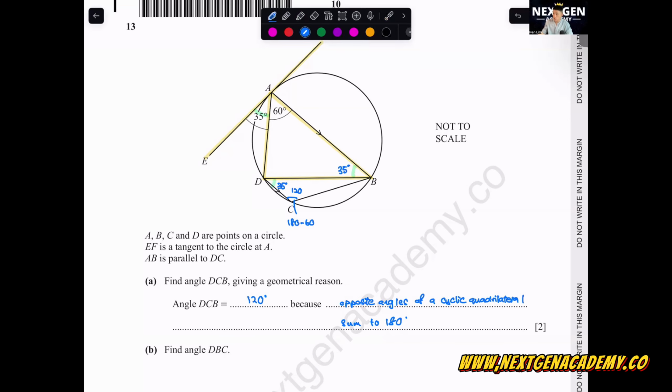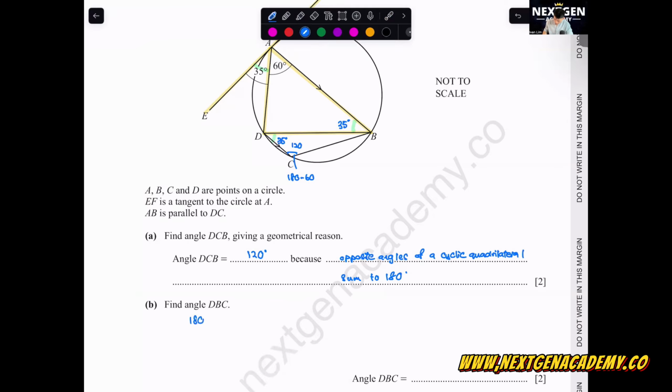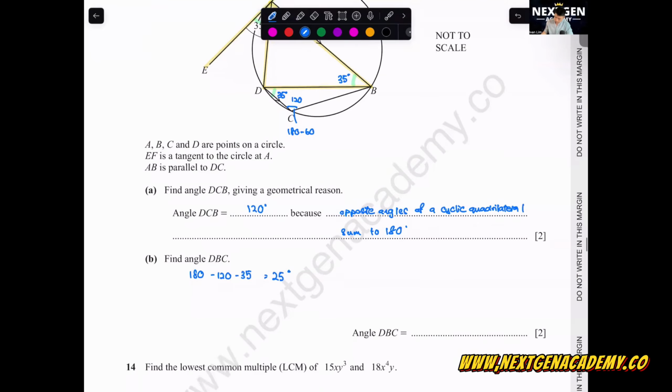Okay, so what else do we have? Here is 35, 120. They want us DBC, right? So this small angle here. So here is 180 minus 120 minus 35. You all go calculate this. You should get 25 degrees. Got it?